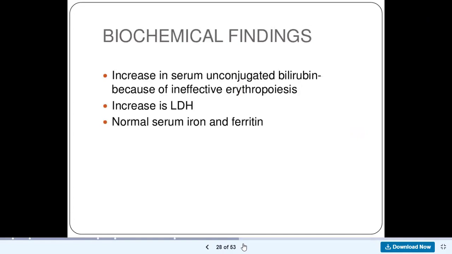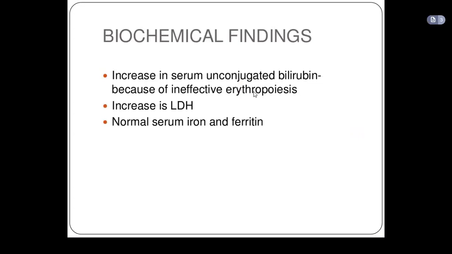So in megaloblastic anemia, there could be an increase in serum unconjugated bilirubin. The reason for this is ineffective erythropoiesis. When you produce abnormal cells, your body does not recognize them, so they will be destroyed.